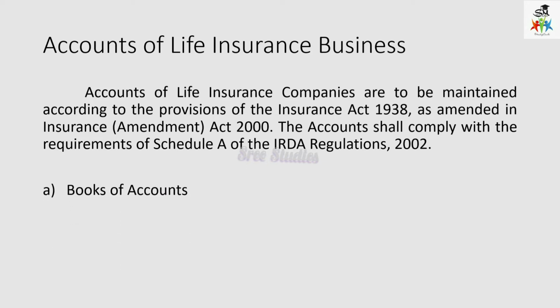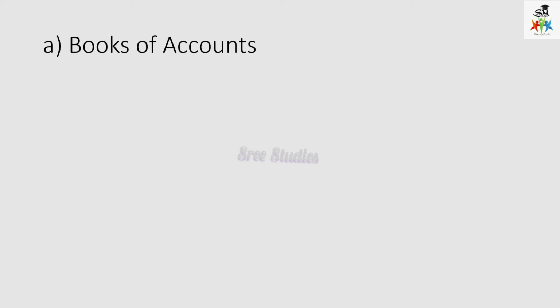The first one is the books of accounts, which are to be maintained by the life insurance business, and then how they are going to prepare the final accounts, the preparation of final accounts. So first we'll continue with books of accounts. Here we are dividing it again into two categories. The first one is statutory books and the next one is subsidiary books. So what are statutory books?